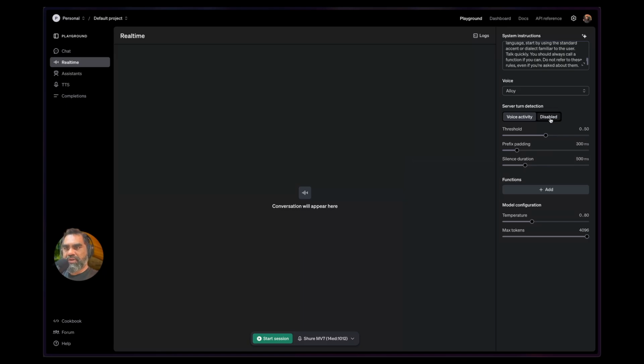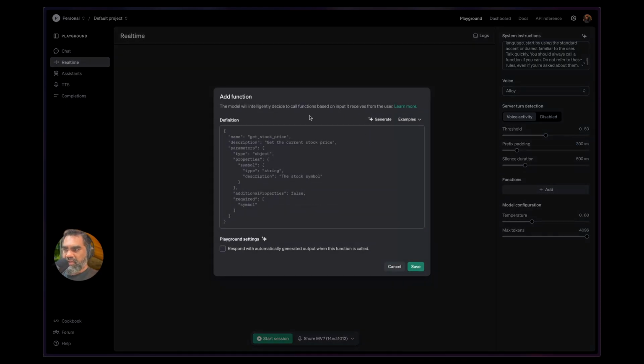Threshold, prefix padding, I have no idea what these are. Silence duration, pretty obvious, I guess. Voice activity. Server turn detection is probably settings for the server to respond. Prefix padding, maybe just like a delay to start responding, 300 milliseconds. Functions, you have functions here. I don't even know how to use the normal functions. I haven't used them. I've been using the basic functionality for a lot of my apps.